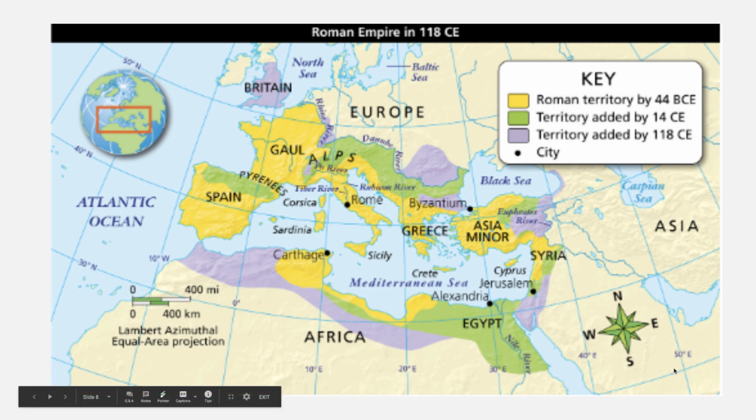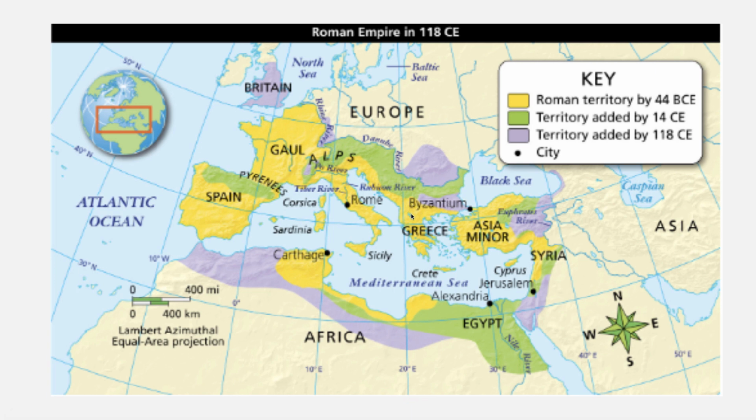Asia. Okay. And then the purple is what was added. Anything highlighted in a color like yellow, green, and purple was part of the Roman Empire. As you can see in the global view, a good chunk of the Middle East right here, a good part of Europe, and even a little bit of Asia becomes part of that. All right. So keep in mind the Byzantium.